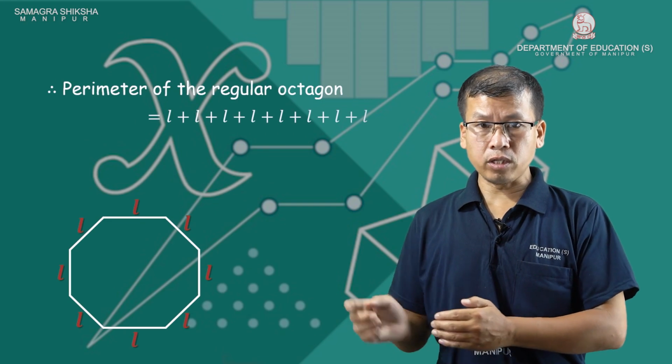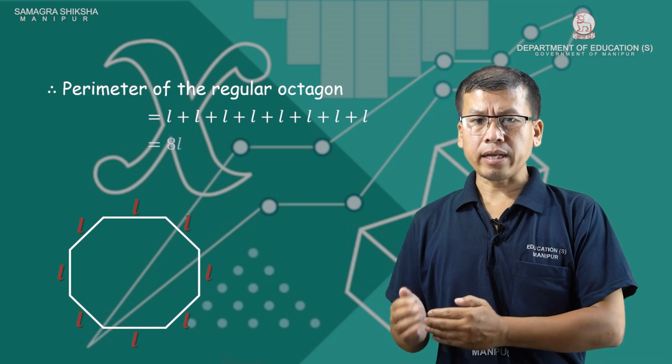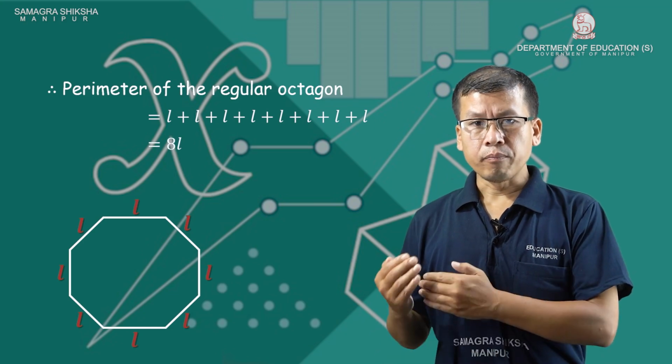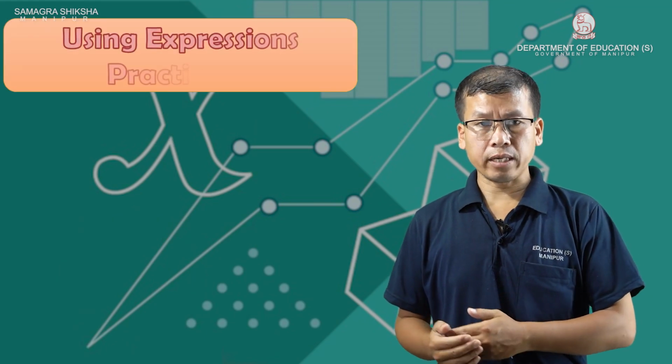Perimeter di keno side sing lo tinjan do ni. Adi L ji kya tinjal ni. L do nipan tinjal. Adi kya da 8 times L. 8 times L sino keno perimeter of regular octagon tare. Matang the using expressions practically.